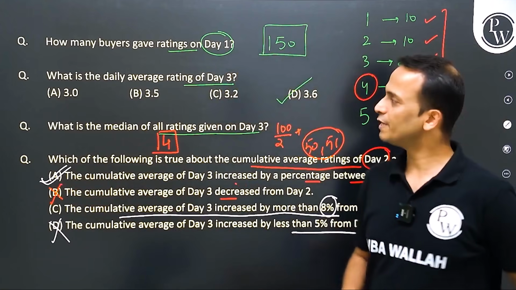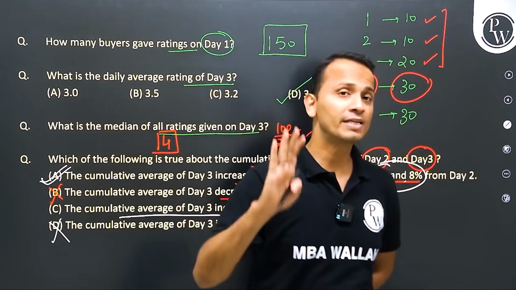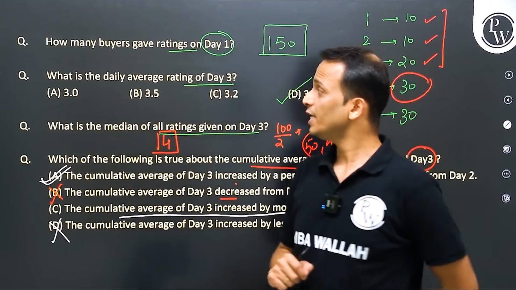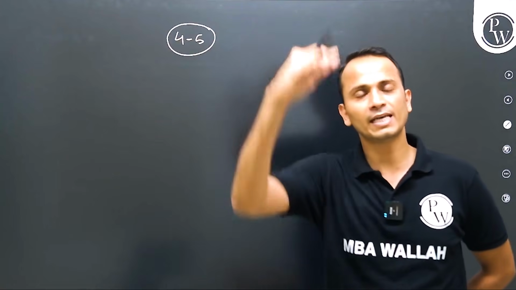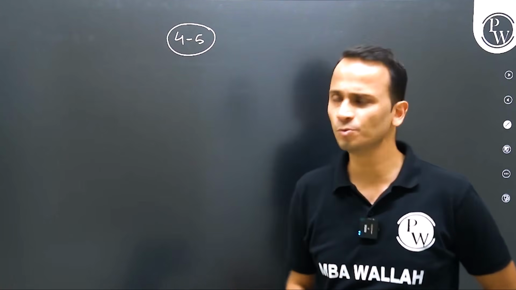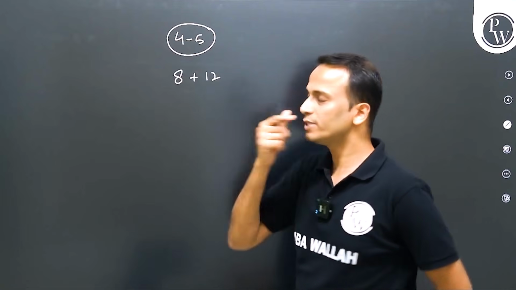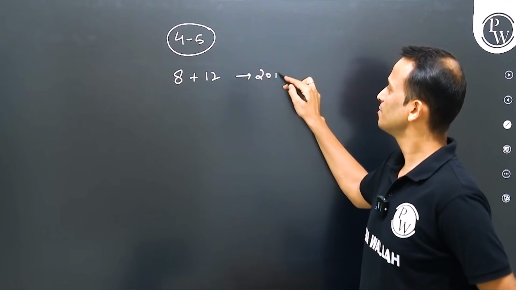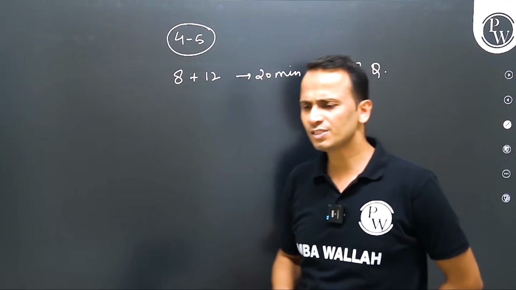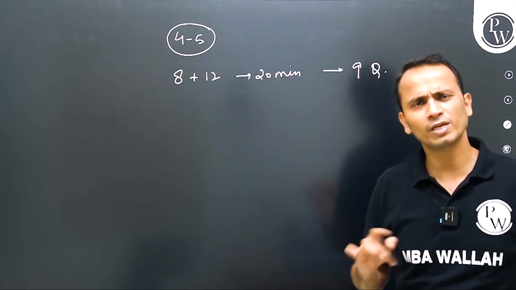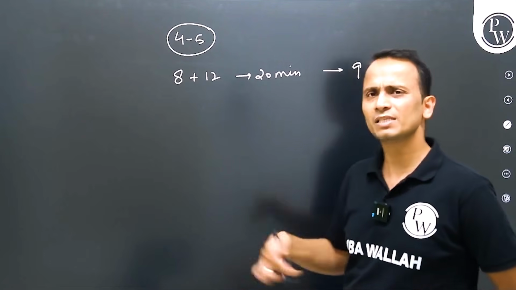All right. So my dear friends, from an average student's point of view, if we spend 4 to 5 minutes on the analysis of this entire paper, then in the last session we solved 2 sets, 8 plus 12, in 20 minutes, 2 sets having 9 questions, and today we have seen that we solved the first set in around 8 minutes, and the second set, once again, will take us less than 8 minutes. So 8 plus 8, 16 minutes.